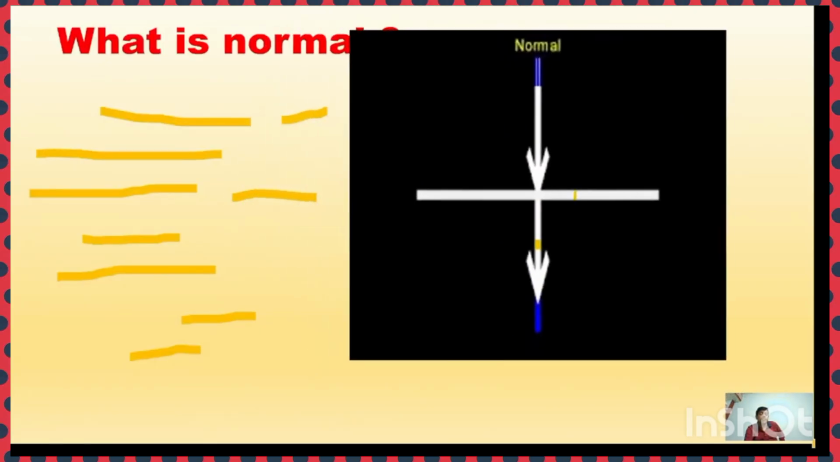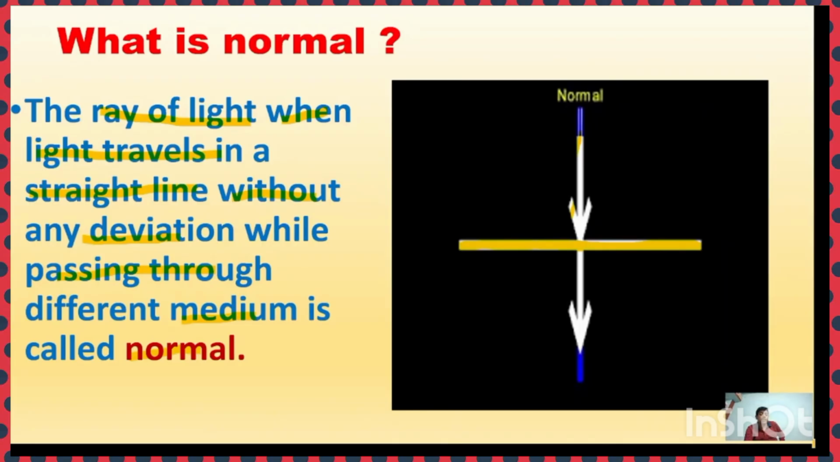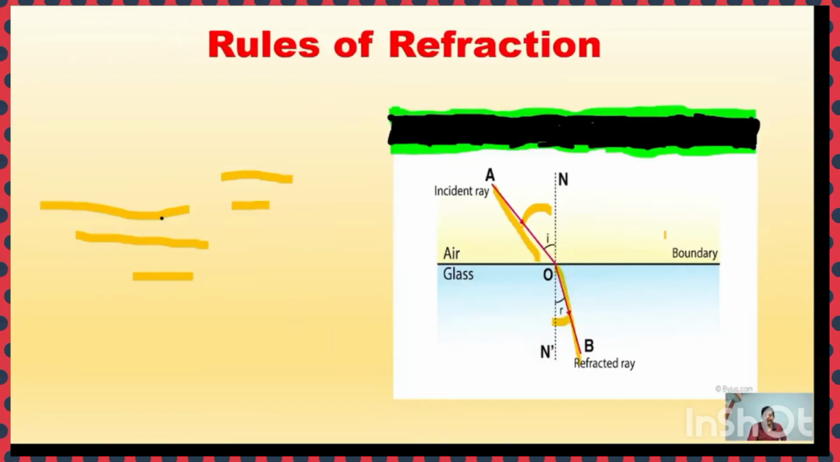You can observe. See another point. What is normal? Normal is also a ray of light which travels in a straight line without any deviation while passing through different medium. So when the light passes through different medium, there is no change in the direction and light travels in a straight line. That line is also known as normal. And normal is always perpendicular to the refracting surface. So a ray of light which is perpendicular to the refracting surface is also known as normal. It is also a ray of light.